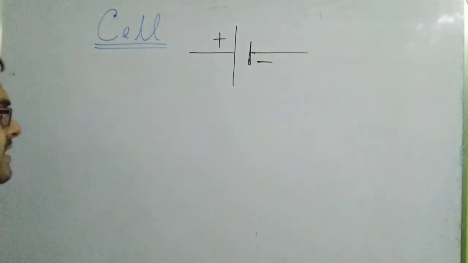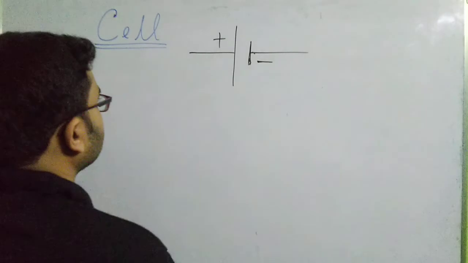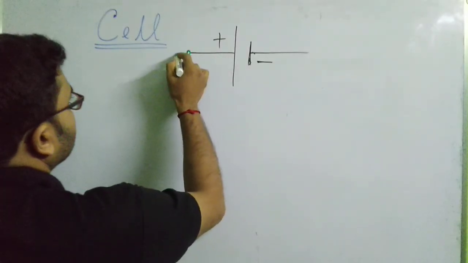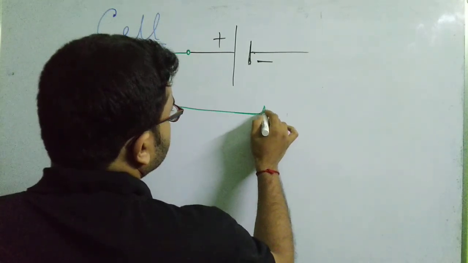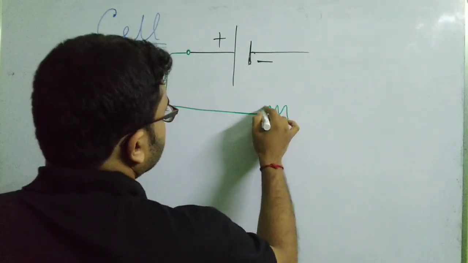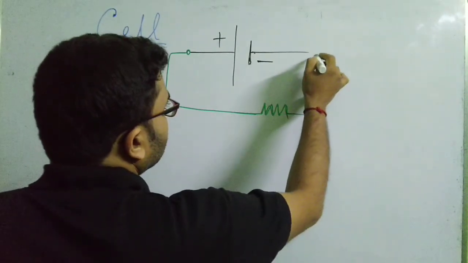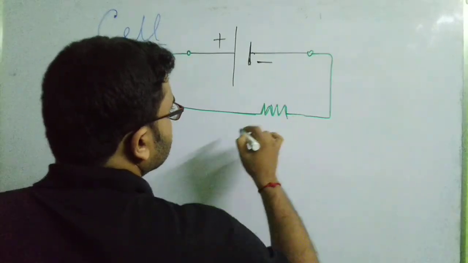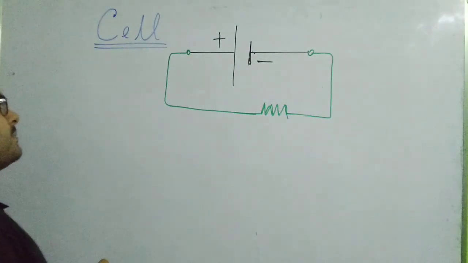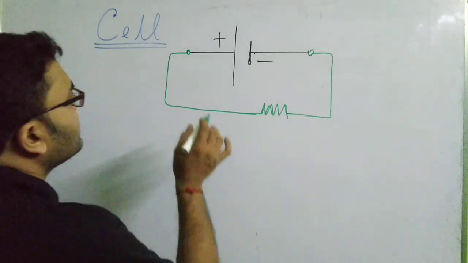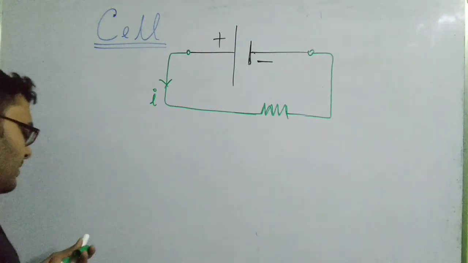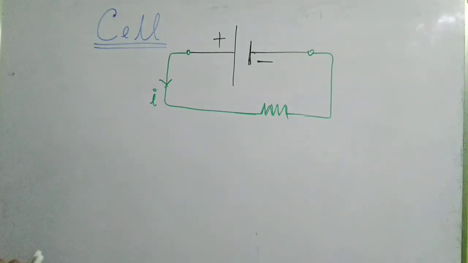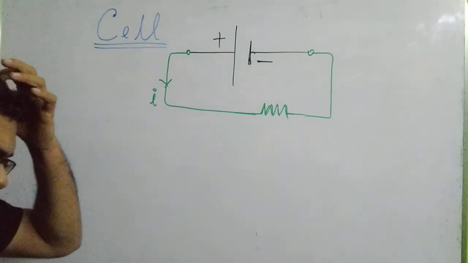When you connect this cell to a particular circuit, say I am connecting this cell to a particular wire having a certain resistance, then what does it cause? It causes the electrons to move out in a particular direction through the circuit, and thus it causes the flow of a current I. So a cell has its own potential difference.